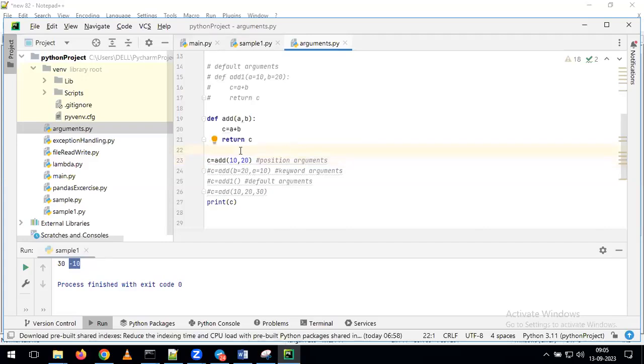As part of execution, we are giving 10 comma 20. In the function, we are giving the order a comma b. For that reason, for a it will take the value 10, and for b it will take the value 20. These kinds of arguments we can simply call positional arguments. Whatever the order of the values we give here, in the same order it will take all the values in your function. If you give 10 comma 20, it will take a as 10 and b as 20.